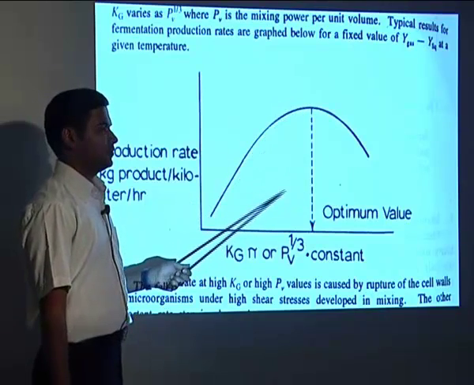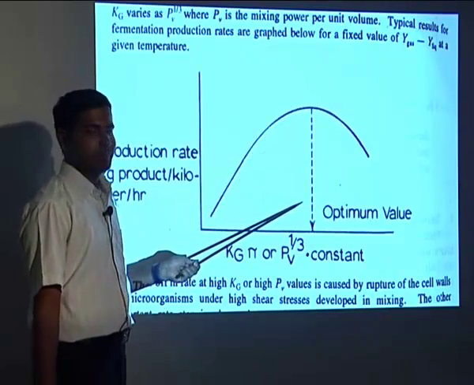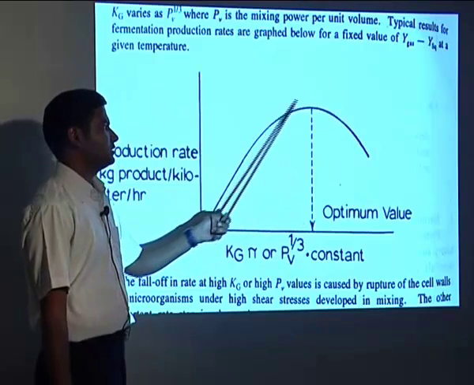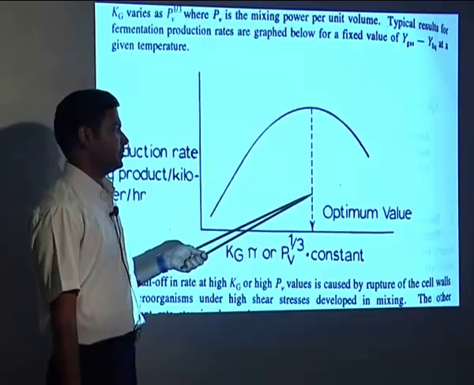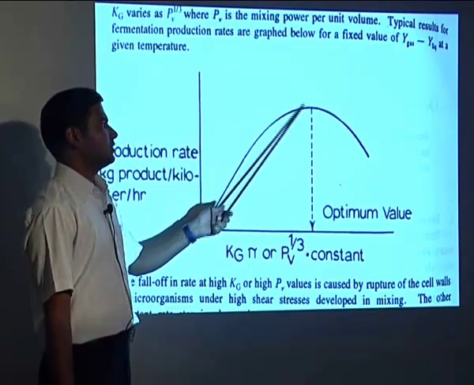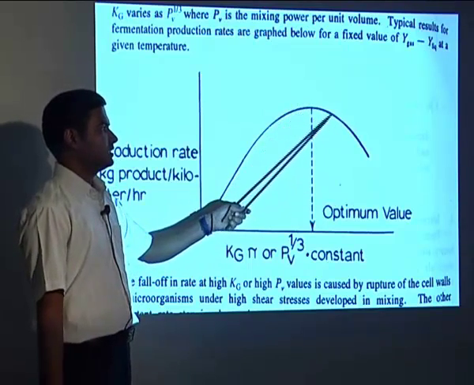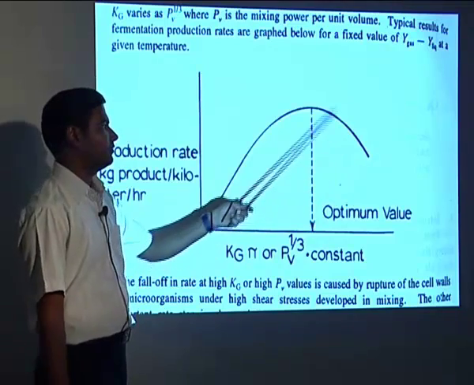So we have to keep the stirring power up to this level, and for that we have to initially go for the pilot plant, and then we have to see what is the optimum value, and then in the further fermentation batches we have to keep this or below this. We should not exceed this, otherwise the rate will fall down very rapidly.